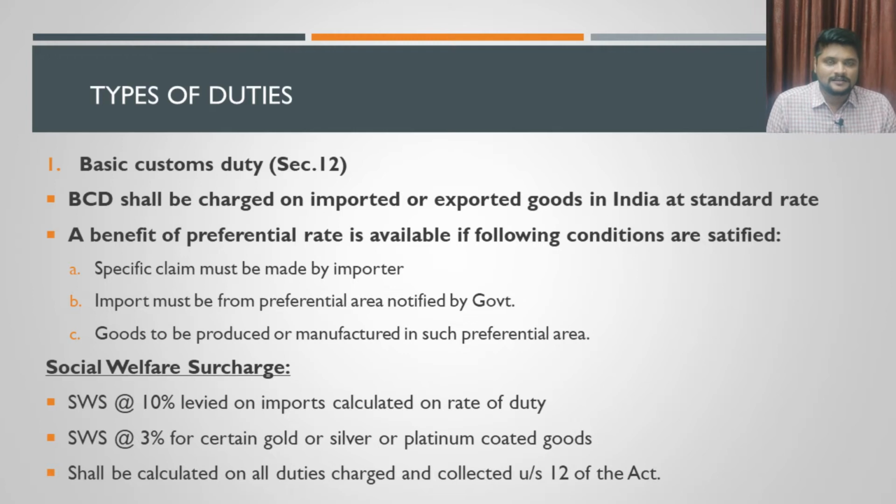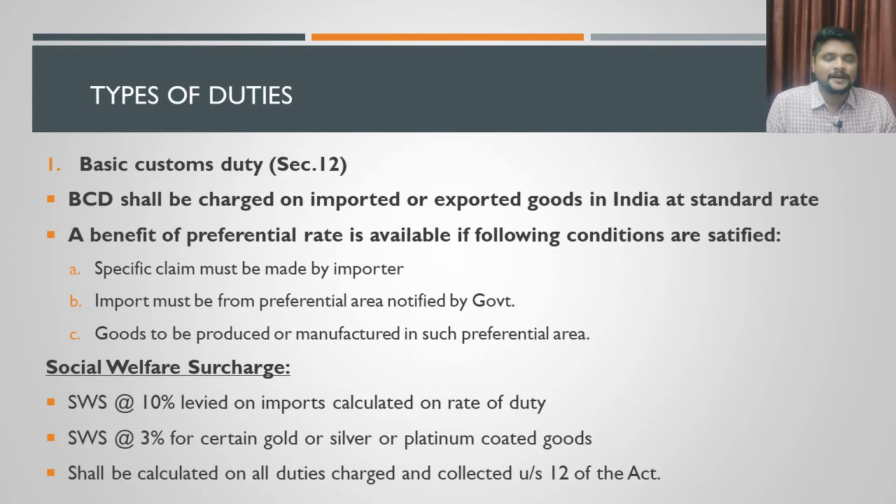This surcharge can be reduced to 3% if the goods being imported are gold, silver or platinum coated goods. These are the list of goods. If these goods are imported into India, then the surcharge will not be charged at 10%; you will have a concessional rate of surcharge at 3%.